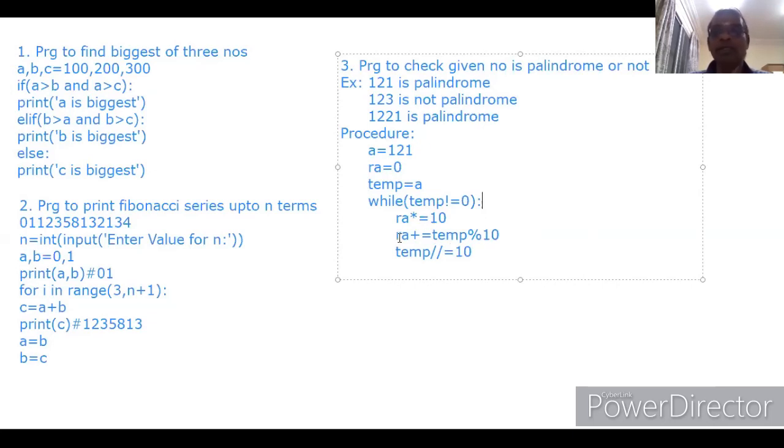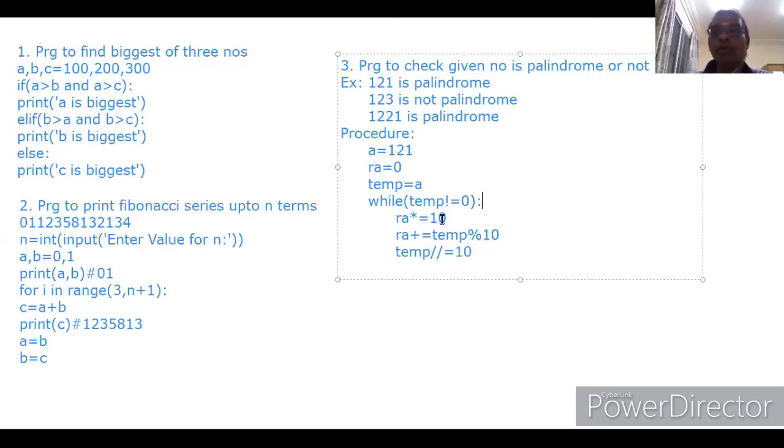Now ra contains 12. Now temp floor division by 10. Temp is 12, 12 divided by 10, we will get the number 1. Now ra contains 12 and temp contains 1. It goes here. 1 is not equal to 0, so the condition is still true. ra multiplied by 10. Initially ra is 12.